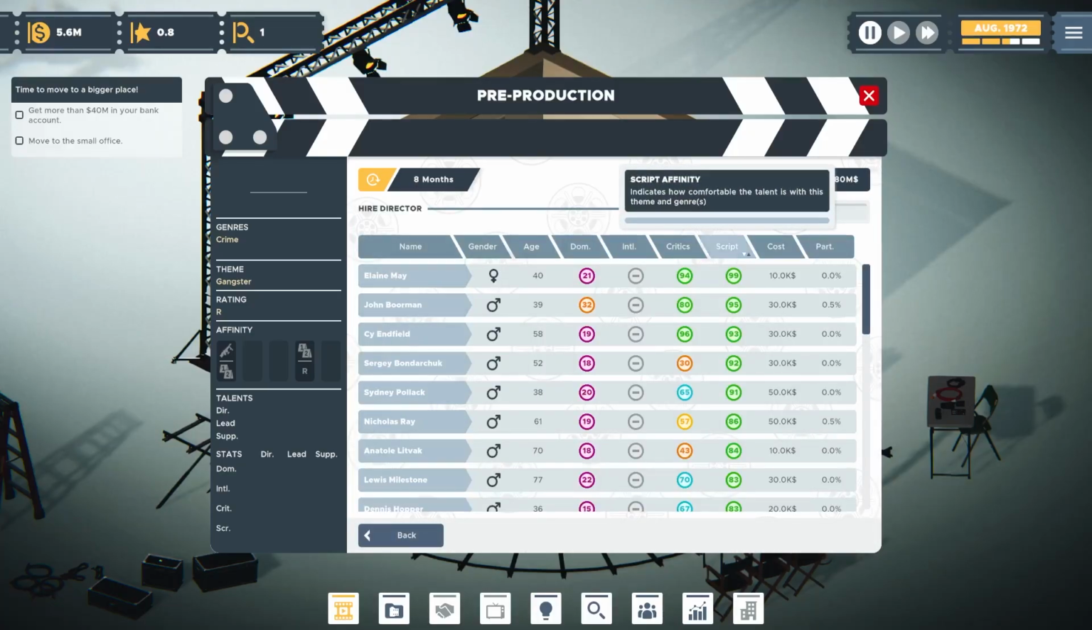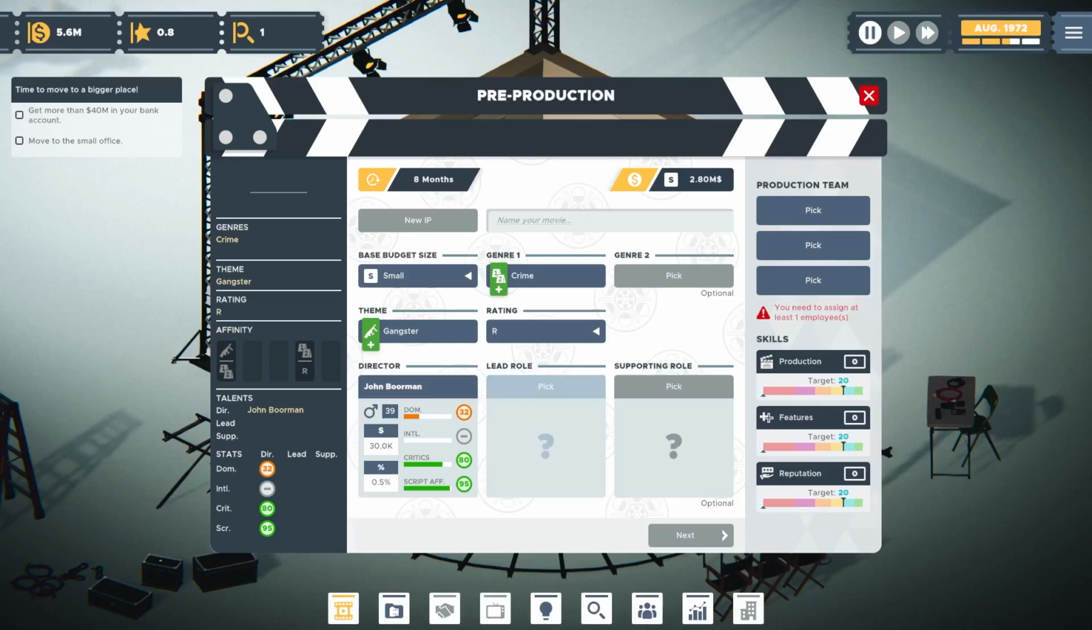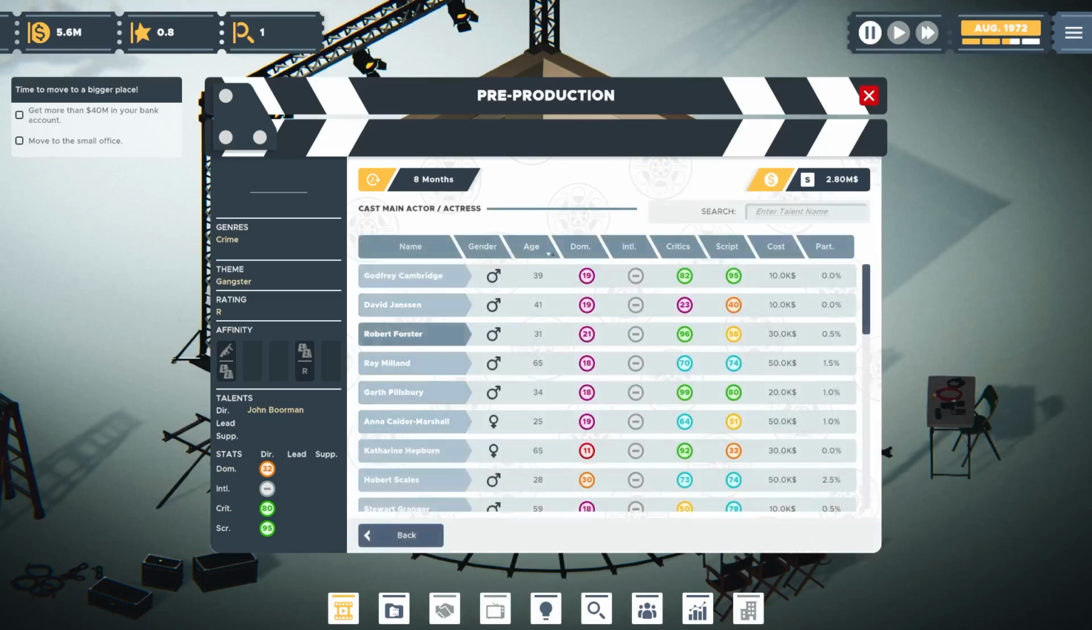Let's see what we can get here. Remember we talked about script. Okay. Look at that. We've got some real things. 30. Look at this. 0.5% on the back end, but I'll take that. Let's look for a lead role here. Hubert Scales. Not great on script, not great on critics, but good domestic. And we just paid a lot of money. We want to get some money back. He also wants 2.5% on the back end.